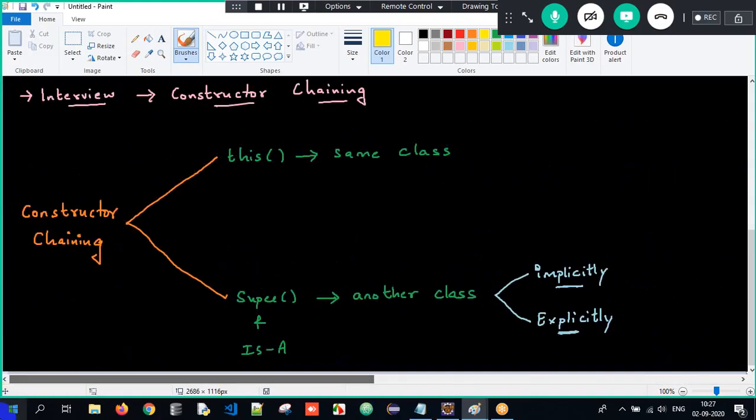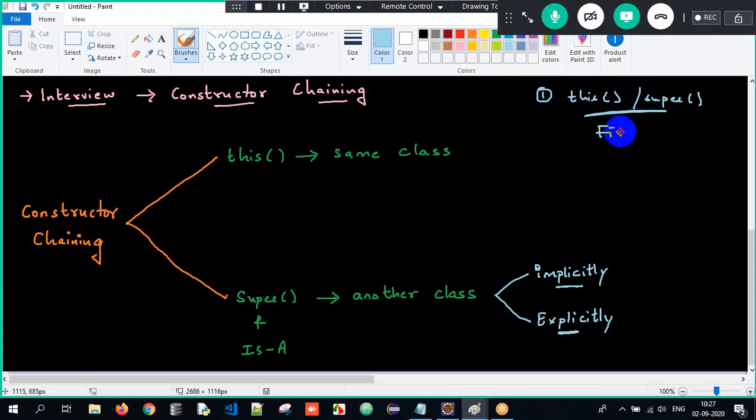So this is all about constructor chaining, and there are certain rules. What is the first rule I told? The first rule is that the this calling statement or super calling statement should be the first executable line. The reason is that the superclass properties are always loaded first in memory and then the subclass properties. That's the reason it should always be the first statement in a constructor.